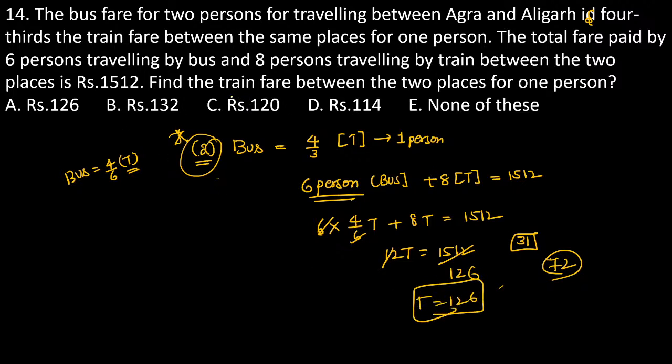So the question asks for the train fare between the two places for one person. If one person is 126, two persons is 252. Just check whether the question is related to one person or two persons. The answer is 126 rupees. Shanish, Raja, very good.